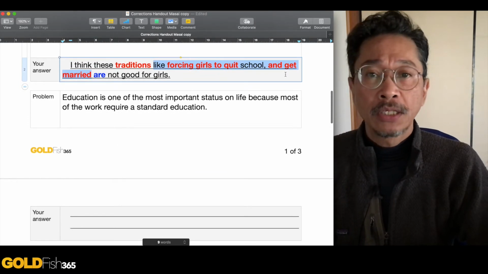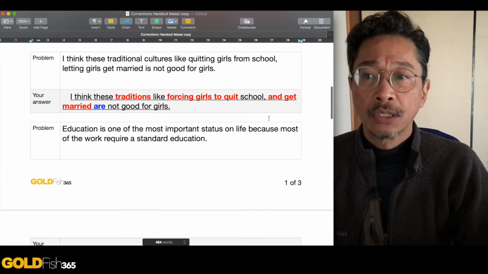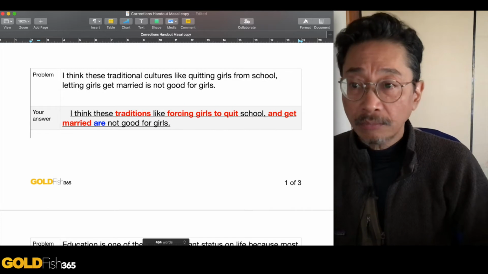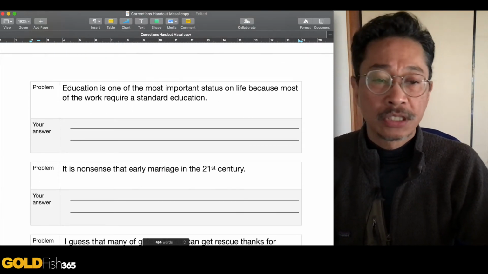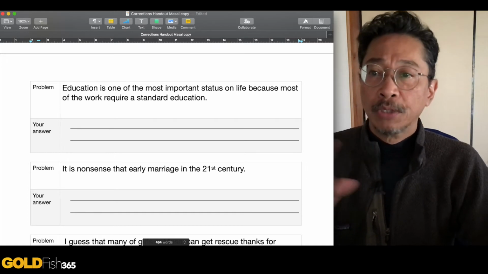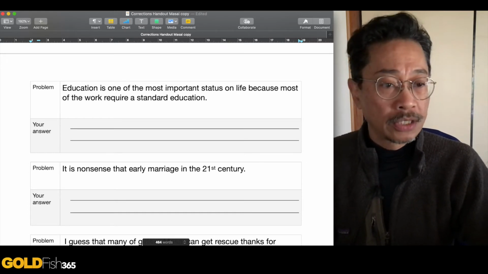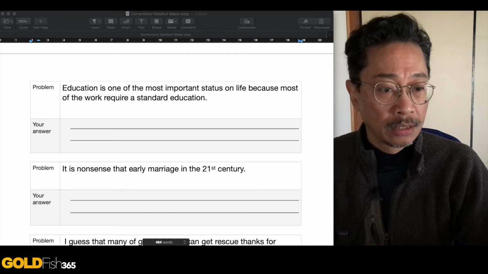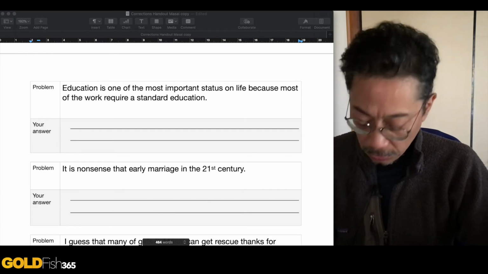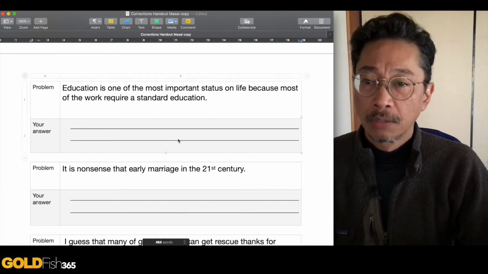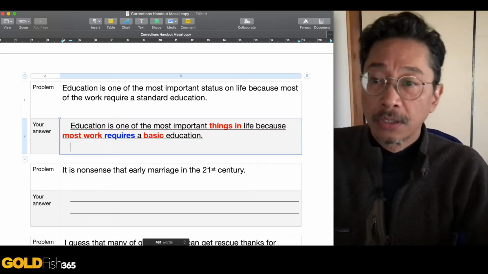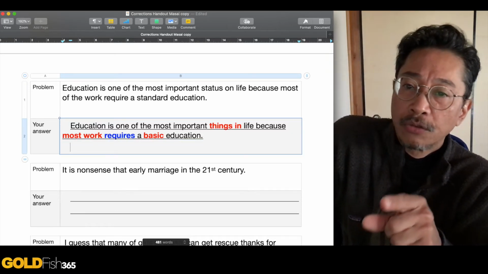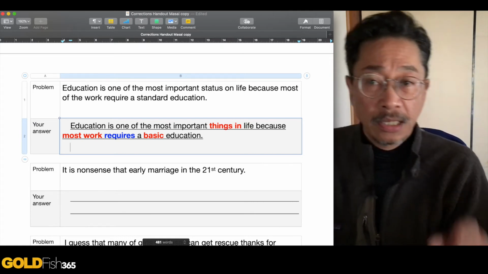Okay? Let's move this down just a little bit because it'll be easier to see it together. "Education is one of the most important status on life because most of the work require a standard education." Okay, let me get my answer here from my other document. Let me paste it here. Okay, and it looks like this. All right, education is one of the most important things in life.